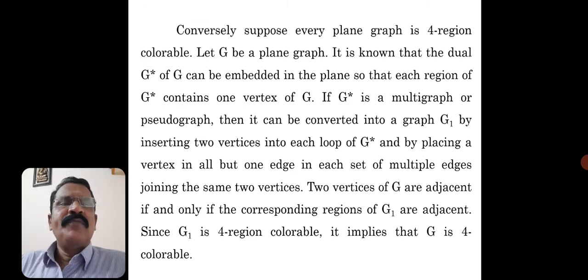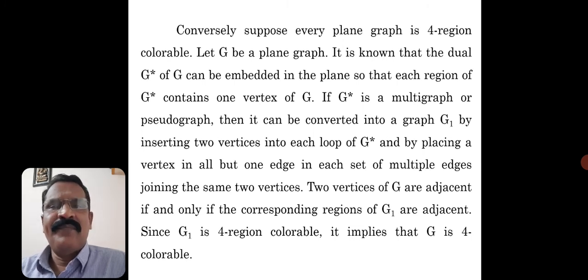Now to prove the converse part of this result, suppose every plane graph is 4 region colorable. Now we have to prove the 4 color conjecture is true. Okay, let G be a plane graph.